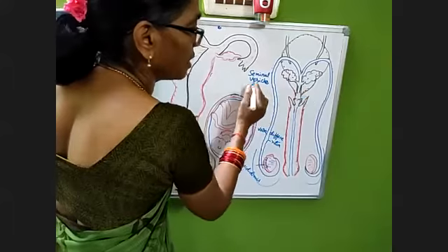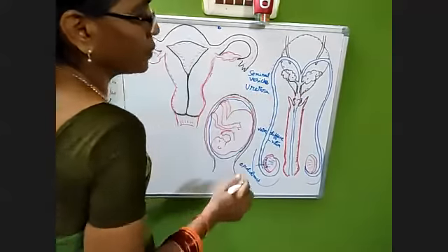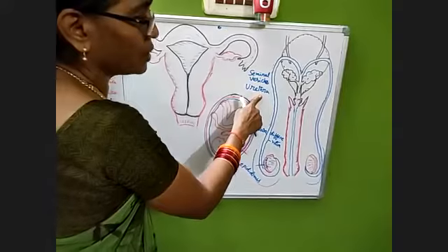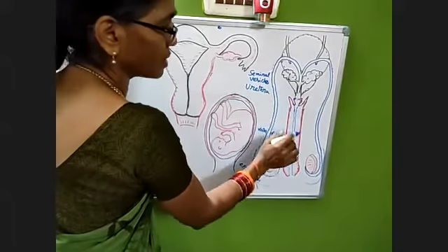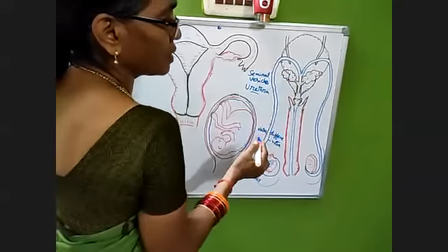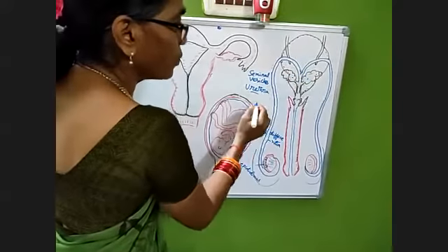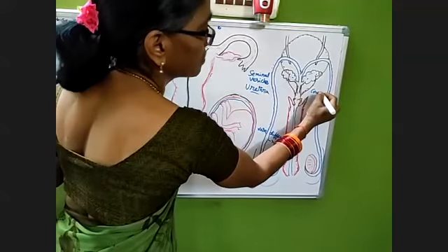This part is called the urethra. In females, the urethra is 4 centimeters. In males, the urethra is nearly 10 to 20 centimeters in length. A pair of seminal vesicles, a pair of Cowper's glands also will be there.